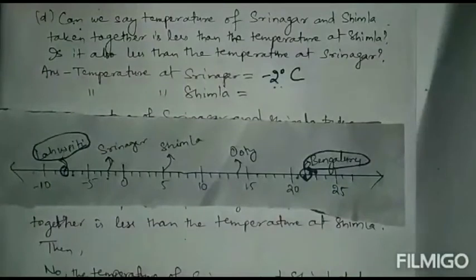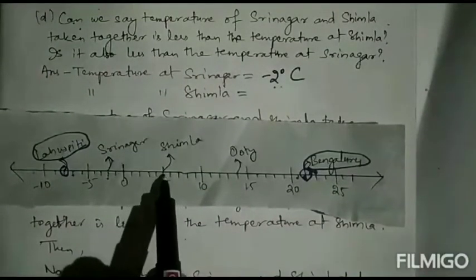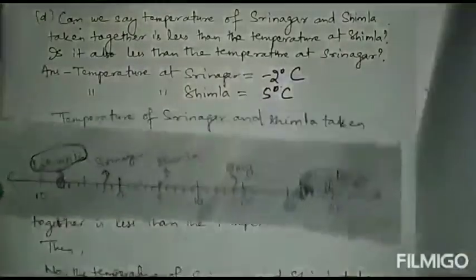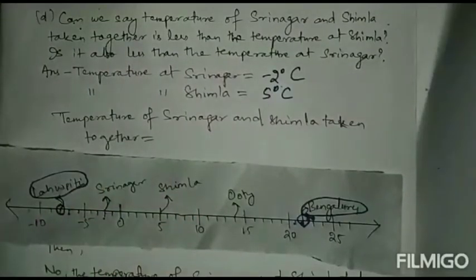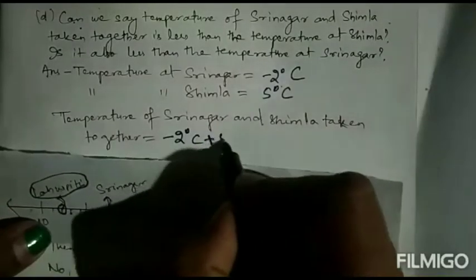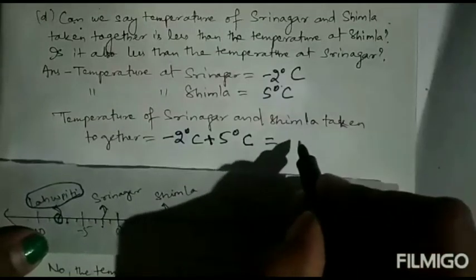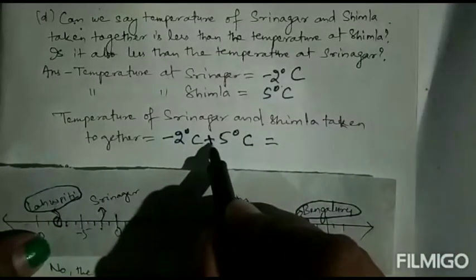Then the temperature of Simla: Simla is on the right side, on the 5. So 5 degree centigrade. Then what is the temperature of Srinagar and Simla taken together? Together means we have to add. So -2 degree centigrade plus 5 degree centigrade. Here minus is given and plus is given.